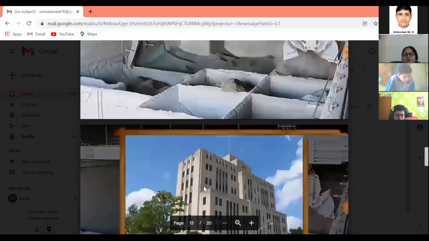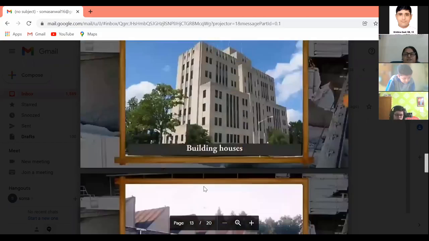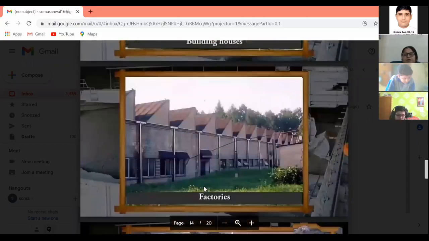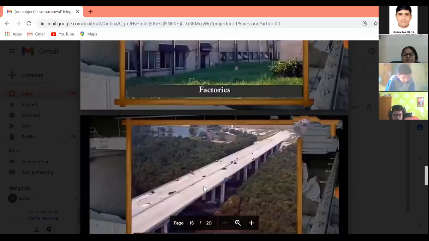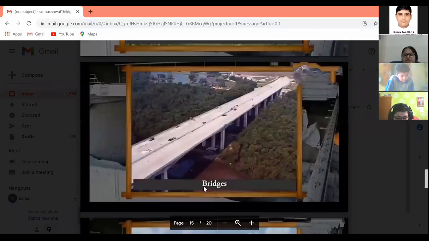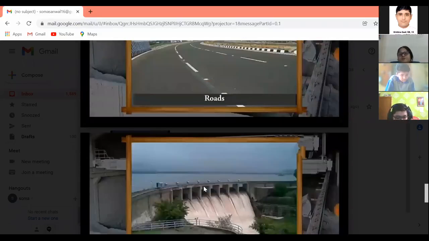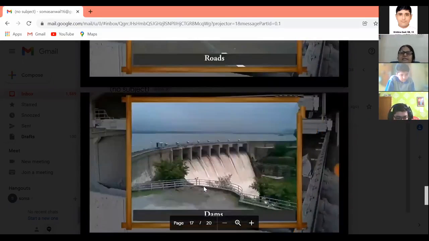It is used for the construction of buildings. It is used for the construction of factories, for the construction of bridges. We make roads by using cement, and for the construction of dams. So it is used in a variety of construction work. Hence, it is an important product that is produced and consumed in our country.